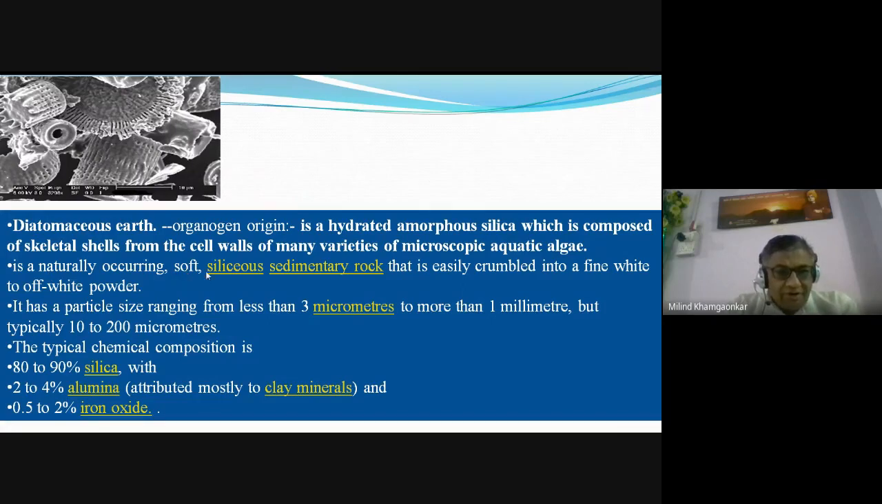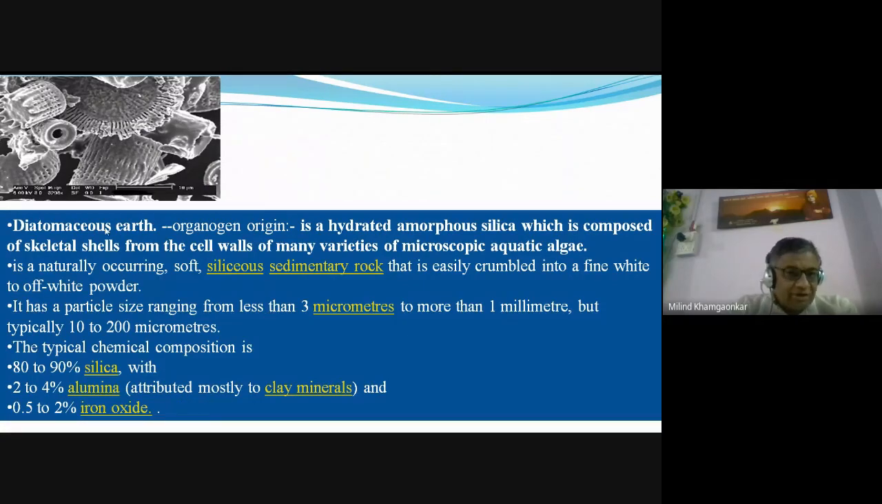It is soft, a siliceous sedimentary rock, that is, it can be easily crumbled into a fine white powder. It has a particle size ranging from less than 3 micrometers to more than 1 millimeter, but typically 10 to 200 micrometers. Typical chemical composition, as we have done earlier: it is 80 to 90% silica, SiO2, 2 to 4% alumina, that is Al2O3, and 0.5 to 2% iron oxide.